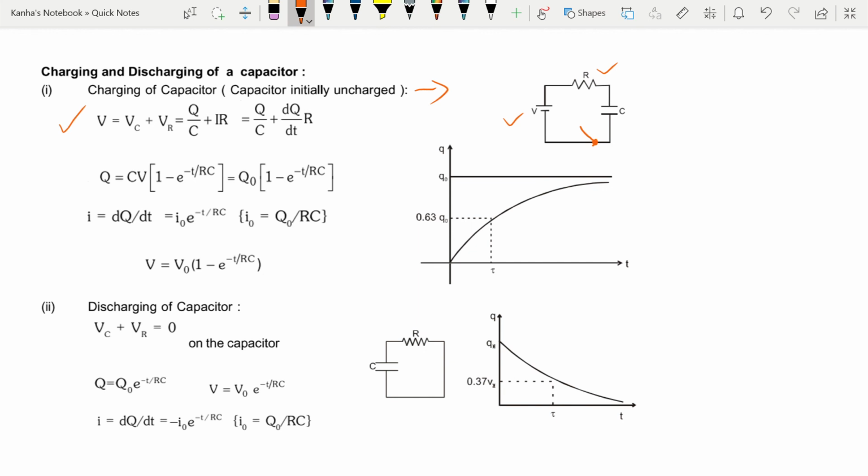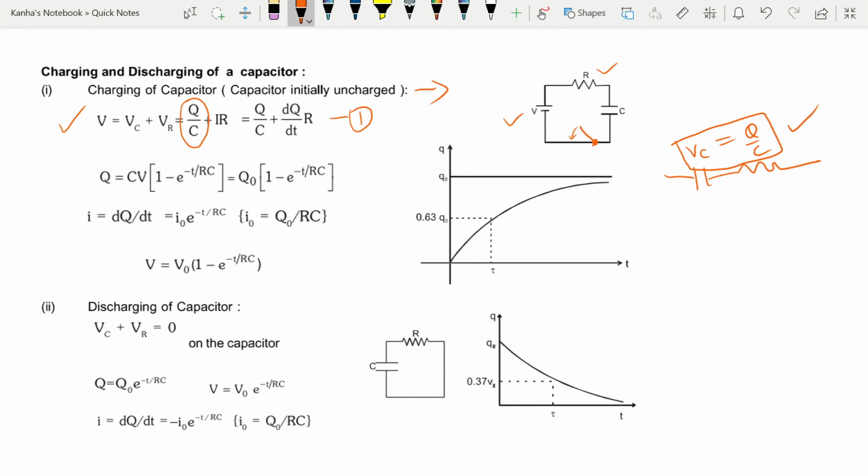Initially the switch is open, so there is nothing flowing in the circuit. As soon as I close this switch, I can easily find that the current in the circuit starts to increase. So my first equation just tells me about the voltage drops, and the voltage drop across a capacitor is given by Q by C. So when capacitors are connected in a circuit, the potential drop across the capacitor is equal to Q by C. You should make a note of this.